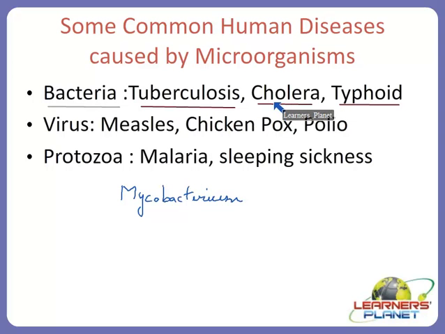Another disease example is cholera. Cholera is a waterborne bacterial disease. And the microorganism behind this particular disease is Vibrio cholerae. We can just highlight it, spell it out here again. It is Vibrio cholerae.